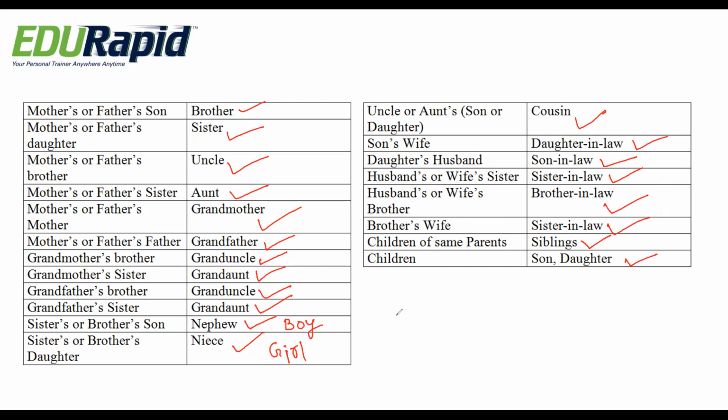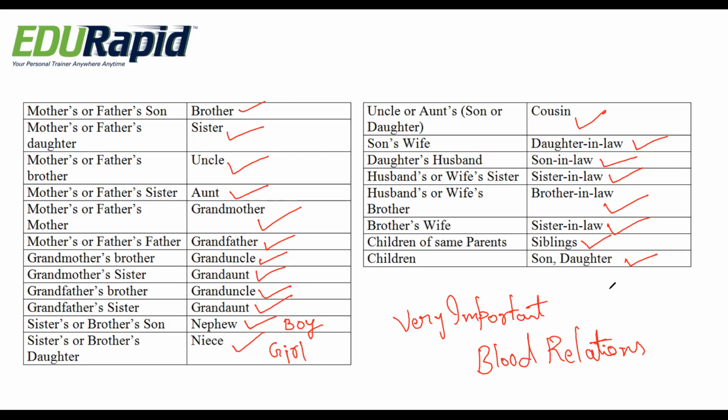So this is also very important. You have to learn all the blood relations. So please write down all this on a sheet of paper so that it will be easy for you to analyze the question and write down the structure of blood relations for the given question.